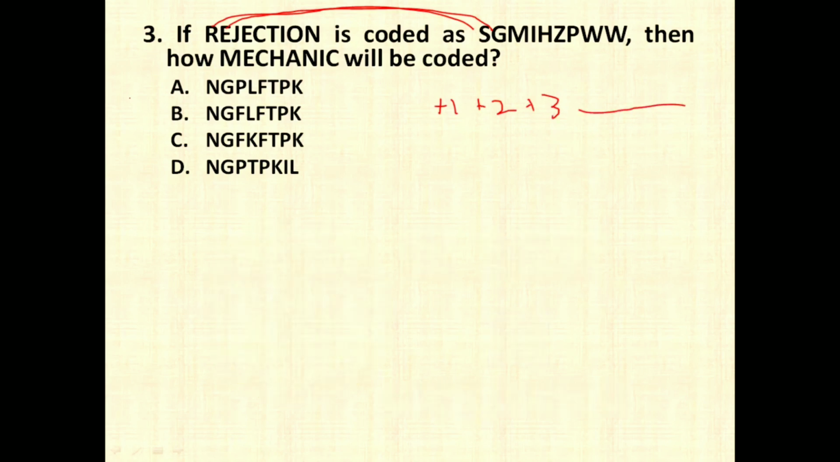In the same way, M plus 1 is going to be N. All of the options are starting with N. E plus 2, F, G, again the same. C, D, E, F. So plus 3, you have 2 options. Then H plus 4, I, J, K, L. So your right answer is going to be option number B.